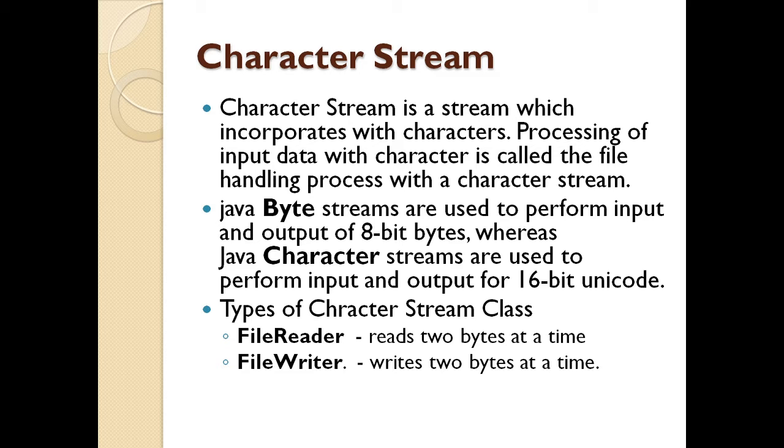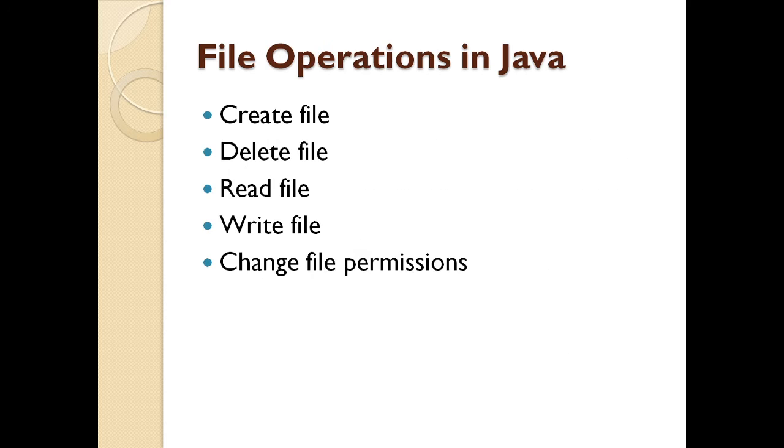Then what are the types of character streams we can use in Java? You have a FileReader through which you can read 2 bytes at a time. So I can read from the file by using the FileReader class, and I can write 2 bytes at a time by using the FileWriter class. So we have seen what is stream, what is character stream, what is byte stream. Now let's see what are the operations which can be done on a file.